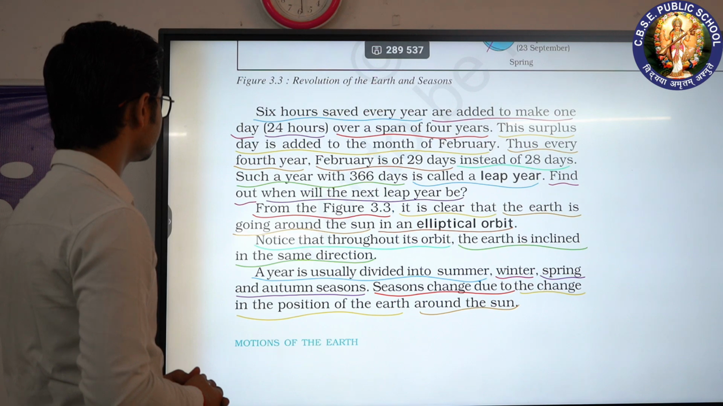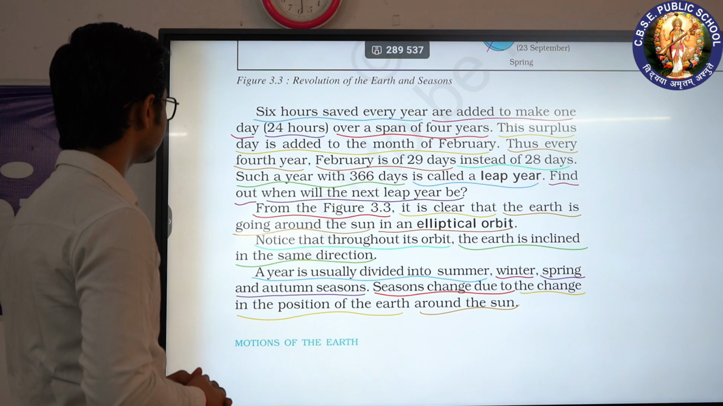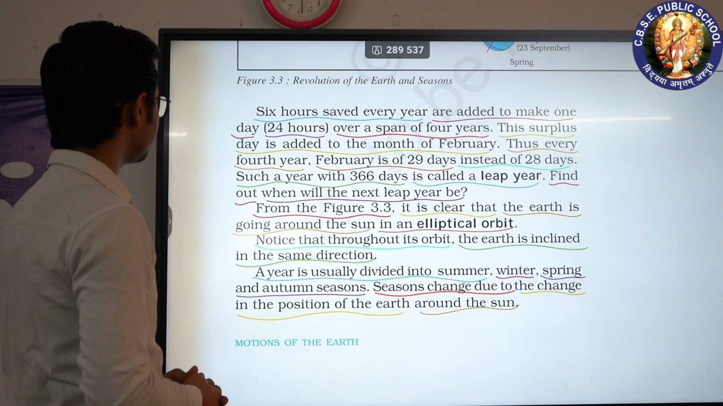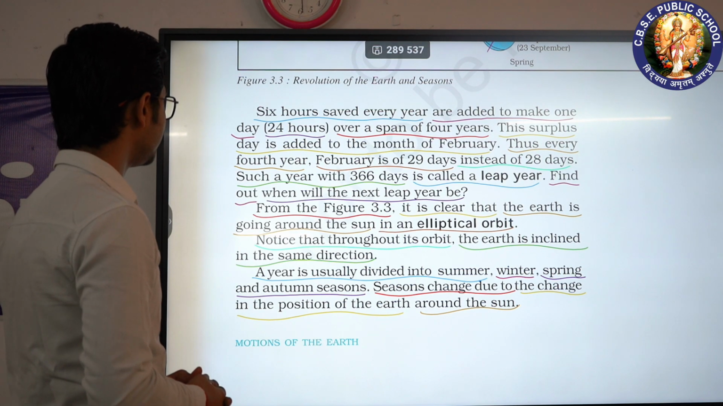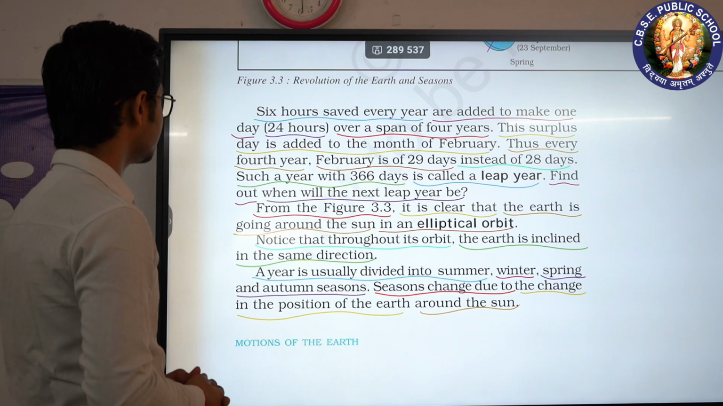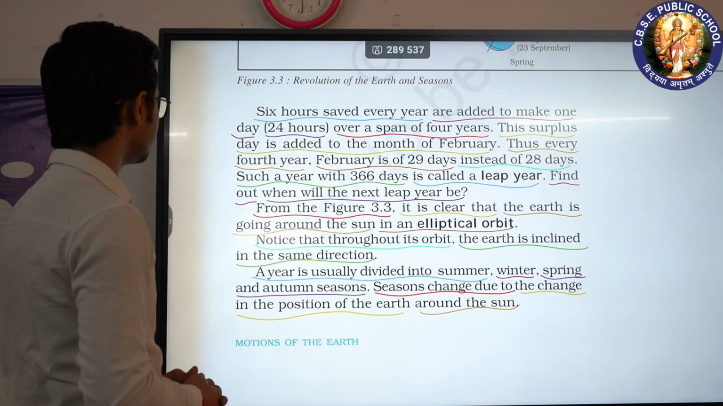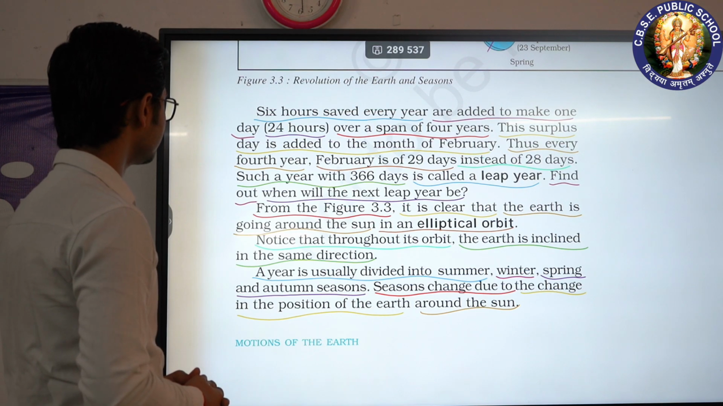Find out when the next leap year will be. From figure 3.3, it is clear that the Earth is going around the Sun in an elliptical orbit.